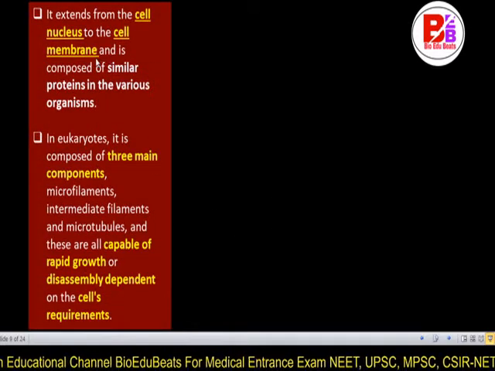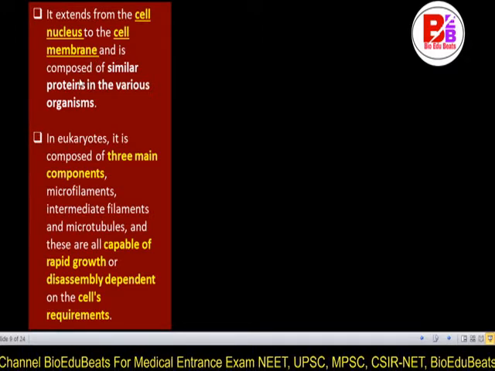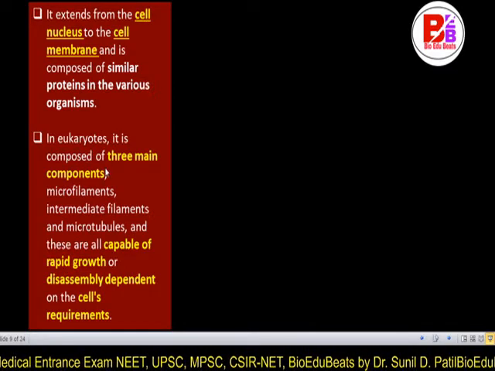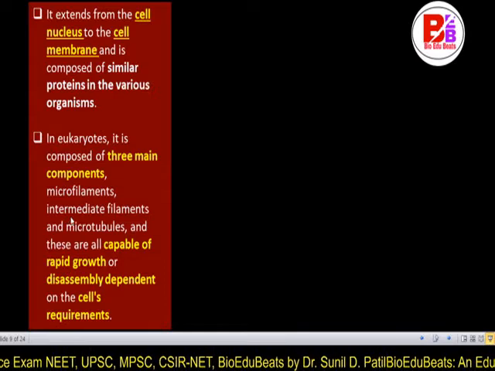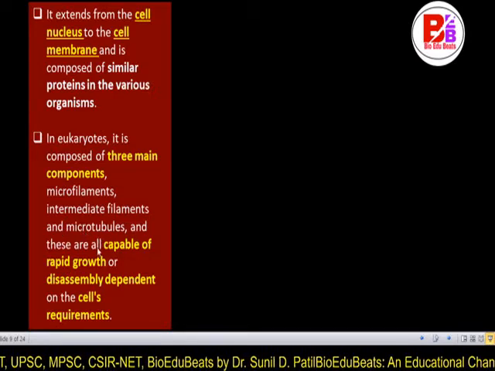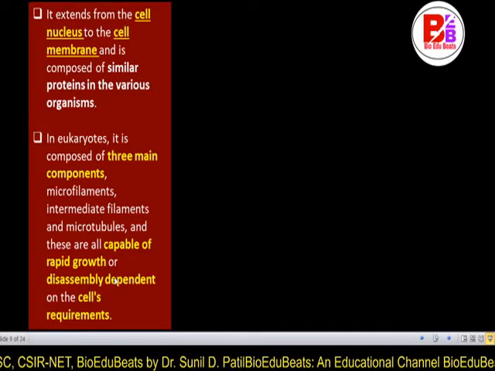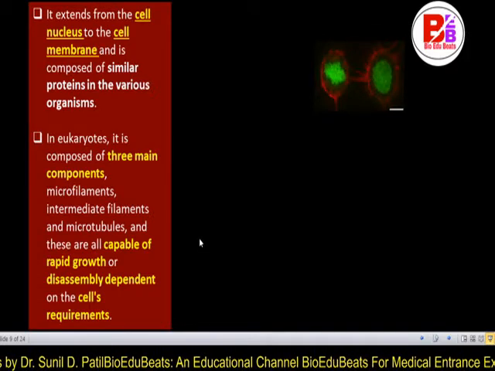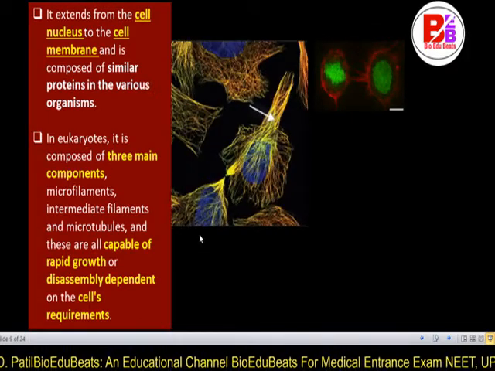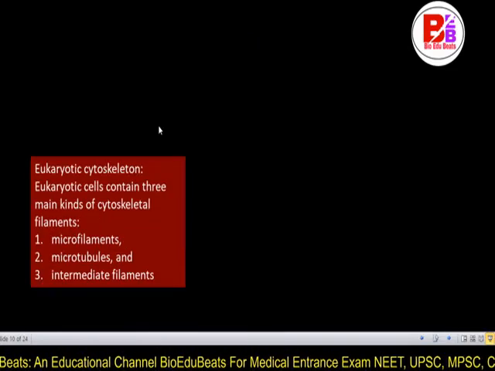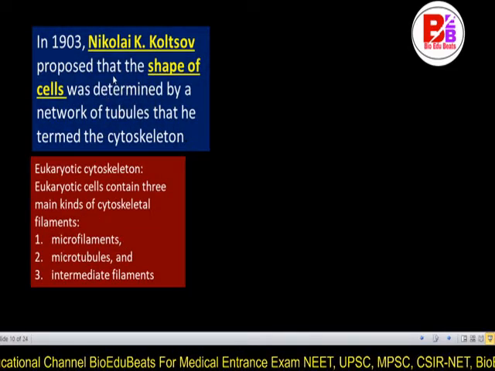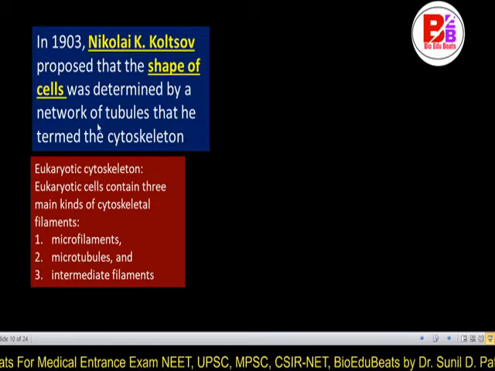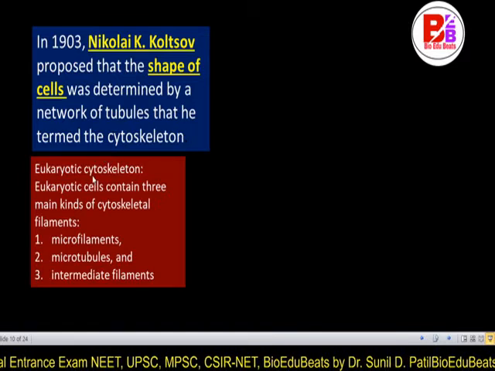It extends from the cell nucleus to the cell membrane, and it is composed of similar proteins in the various organisms. In eukaryotes, it is composed of three main components: microfilaments, intermediate filaments and microtubules. These are all capable of rapid growth and disassembly depending on the cell's requirements. They get disassembled, reassembled, and repaired continuously. Although they look fixed, in 1903 Nikolai K. Koltsov proposed that the shape of the cell was determined by a network of tubules that he termed the cytoskeleton.